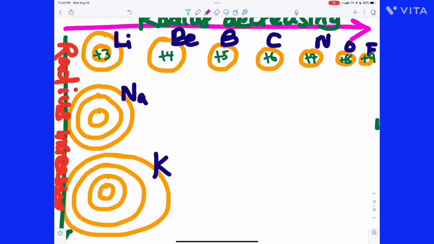There's a +3 charge here, but +9 in the nucleus of fluorine. So the outermost electron in fluorine is very strongly attracted to the nucleus. That's why fluorine is the most electronegative and the most reactive element. That ends the trend of atomic radius across the period.